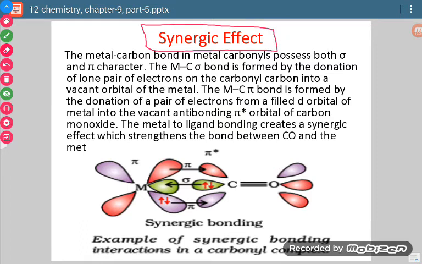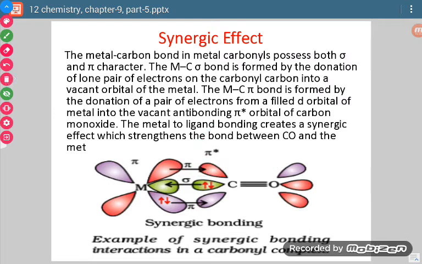The synergic effect is that if we see the bonding, there is presence of pi bond also and presence of sigma bond also. The presence of one bond stabilizes the presence of the other bond, and this is known as the synergic effect. Formation of one type of bond stabilizes the other type of bond, and this is known as the synergic effect.